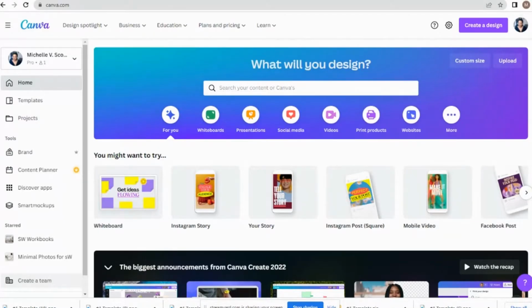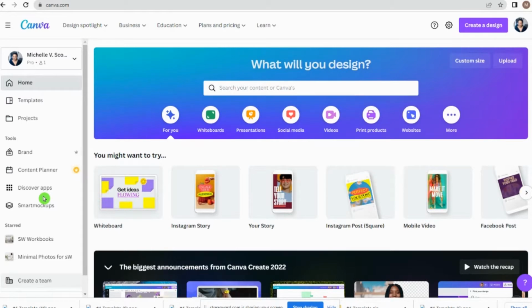So we're going to pop on over to the computer, and I'm going to show you how I created one of my digital products. Okay, so we are inside of Canva, and you'll land on your main dashboard. Now, for those of you who have not signed up for Canva, you would need to sign up for Canva, and I'll go ahead and put a link in the description box for you to be able to do that. But if you want to sign up for the free version, that's fine.